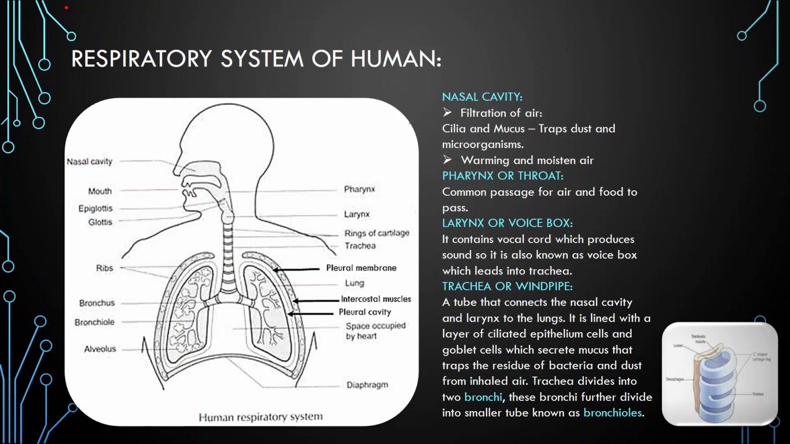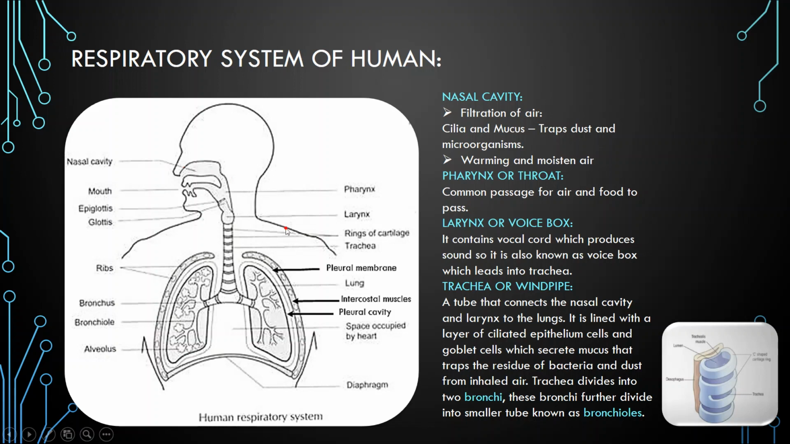In this video, I will talk about the respiratory system of human. It is the vital system in the body of organism. The function of this system is to transport air rich in oxygen towards the lungs and carry carbon dioxide from the lungs to outside the body of organism.